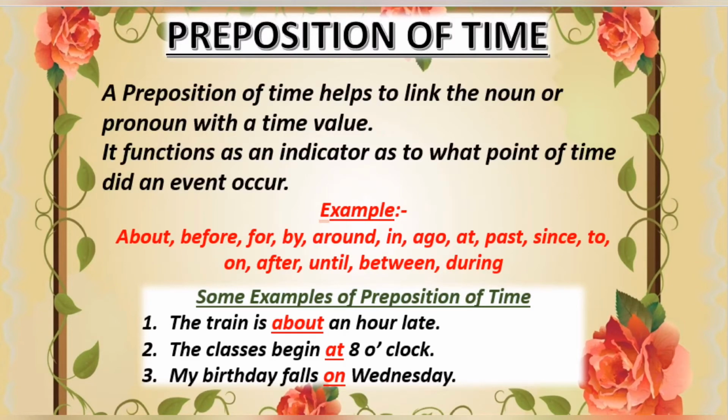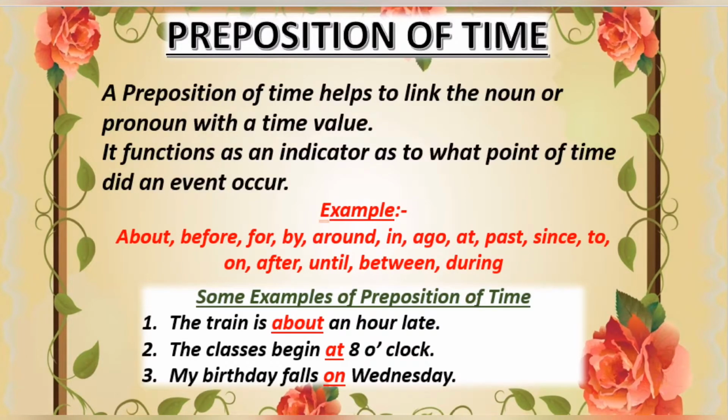First is the train is about an hour late. So about is the preposition of time because it tells at what time the train will arrive. Next, the classes begin at 8 o'clock. So at is the preposition of time. Next, my birthday falls on Wednesday. So on is the preposition of time.